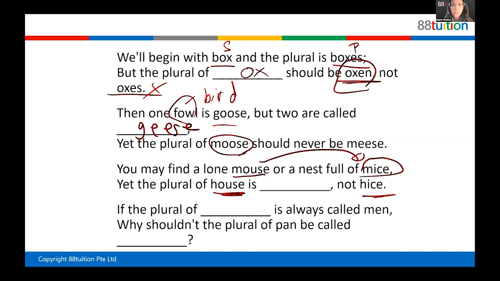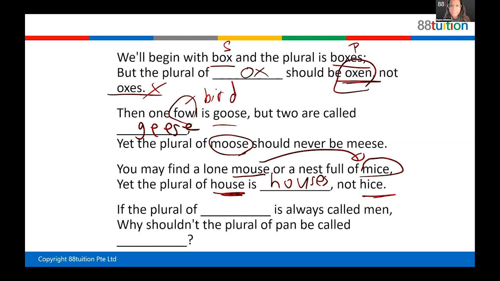So the plural of what? One house is called house, right? Many is called what? Plural of house is? Houses. Yes, very good. Your camera can bring that. I cannot see your face. Oh, sorry. Yes, it is houses. You are right. Very good.